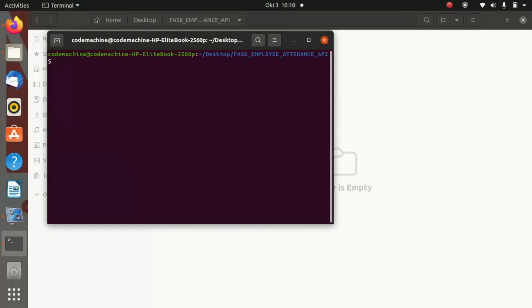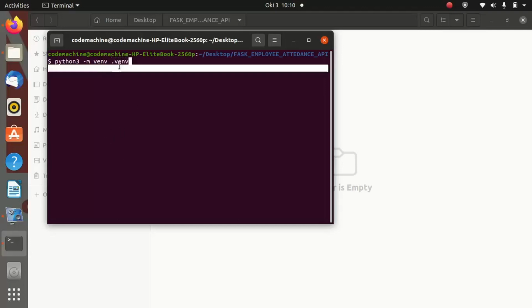After installing that package, you just go ahead and create your virtual environment. To create the virtual environment, just run the command python3 -m venv venv. So we are using the venv package we have just installed to create the virtual environment, and I'm going to call my virtual environment venv. This last one is the name of our virtual environment. After that, you just hit enter and wait for your virtual environment to be created.